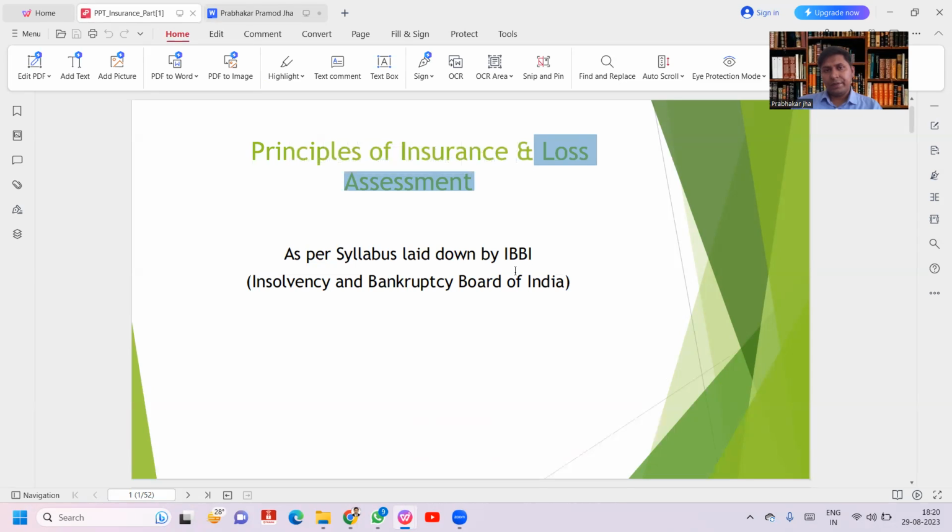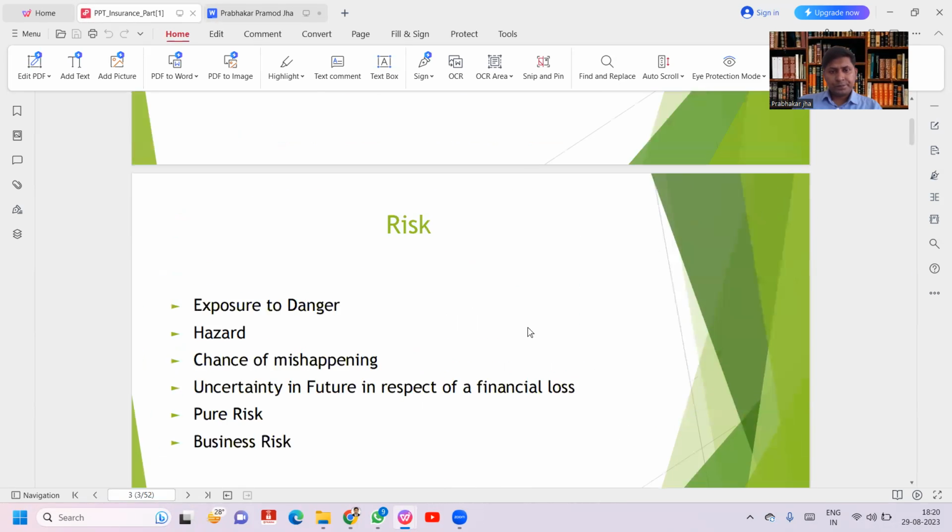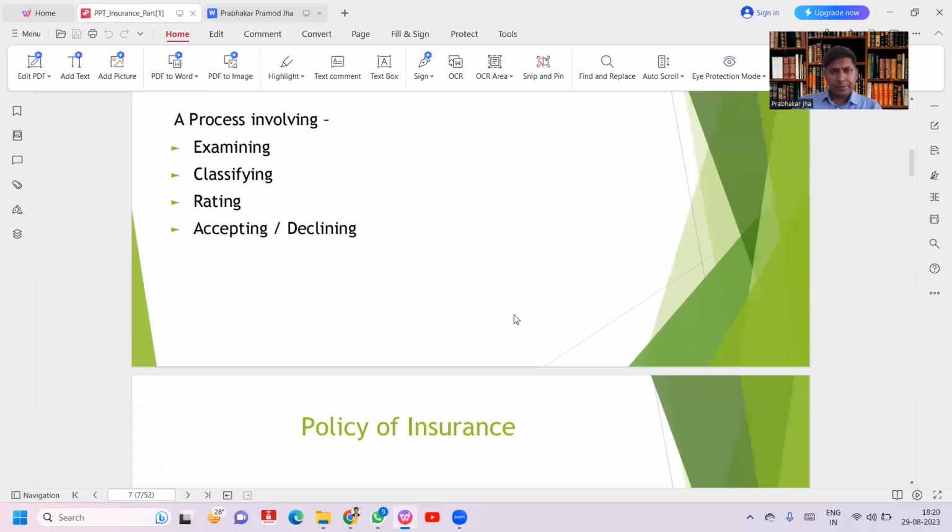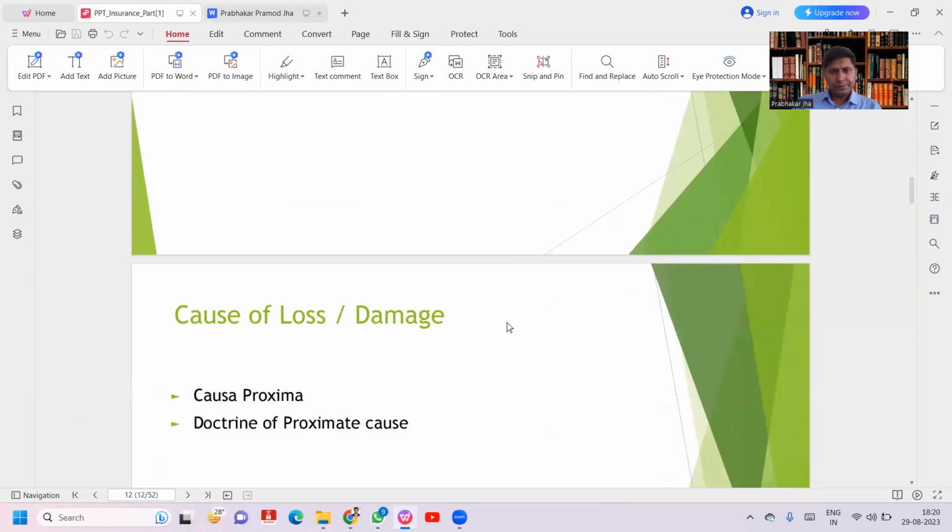Basic principles of insurance, like the principle of utmost good faith. That means the policy holder needs to give true information to the insurance company. When we are going to take the policy, we should not hide any material information. We should give the true information. So this is the basic principle of utmost good faith. Then there is the principle of insurable interest. One by one, we are going to learn the basic principles of insurance.